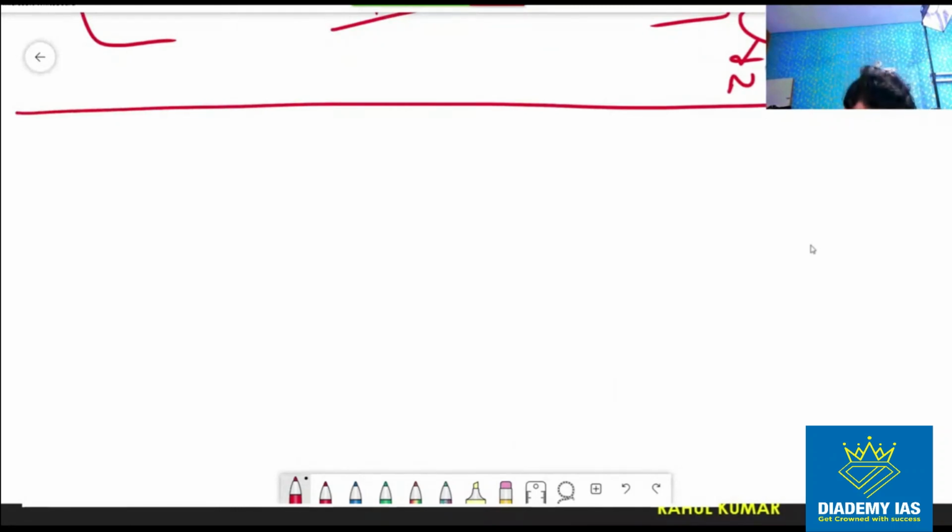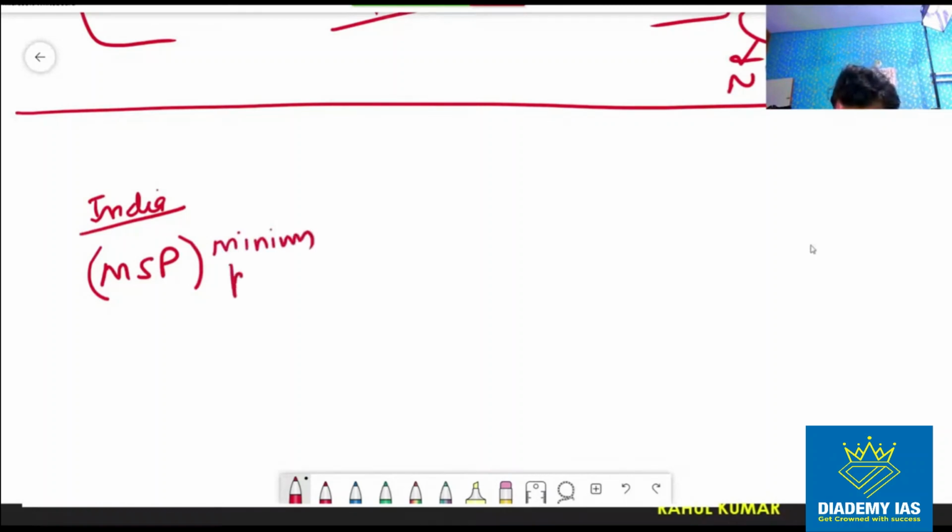So basically, I already discussed in the chapter of agriculture that India has been providing a facility of minimum support price to its farmers. In the minimum support price, the government guarantees some minimum price, right? And at this price, the government can procure the notified 22 crops from the farmers.